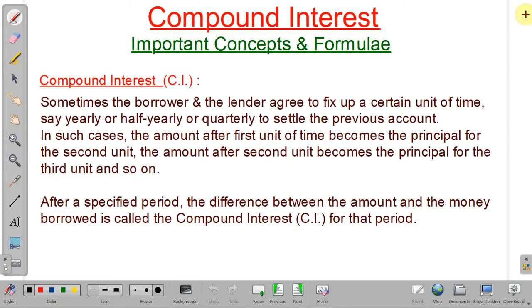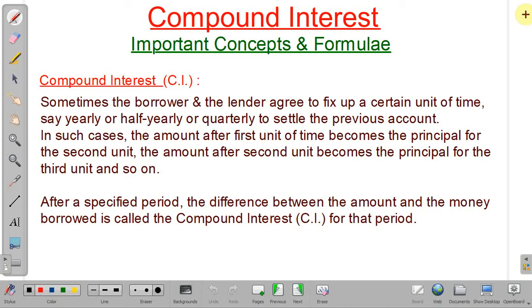Now, compound interest. Interest is of two types. First is simple interest, second is compound interest. We have discussed simple interest in the previous lecture. Now in this lecture we will concentrate only on compound interest. Okay. So see, in simple interest, what is happening? The principal amount remains the same throughout the borrowing period. It is not changing. Every year the principal will remain the same. But in compound interest, what happens?